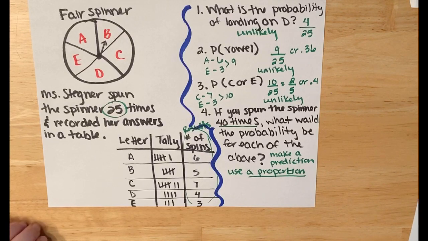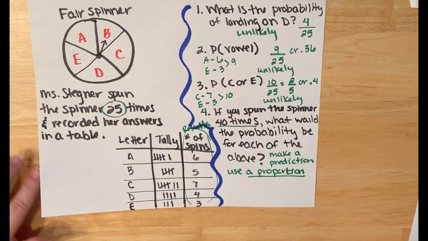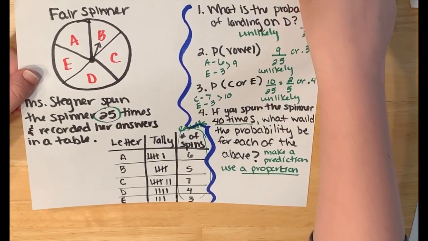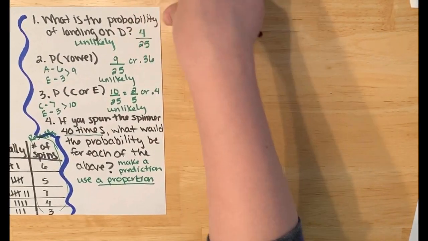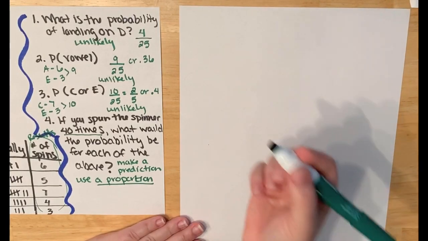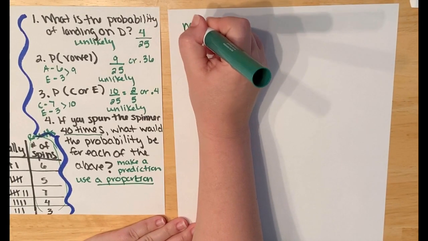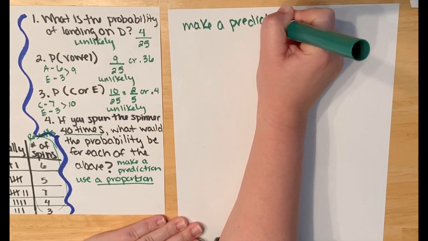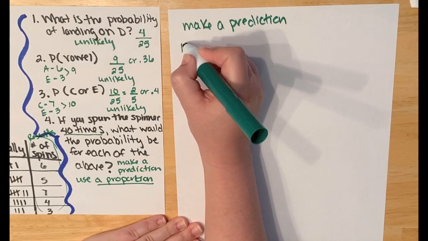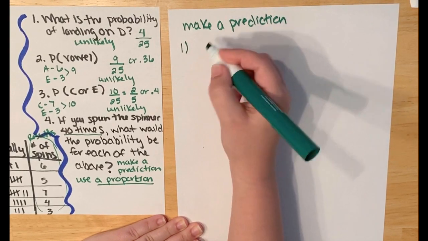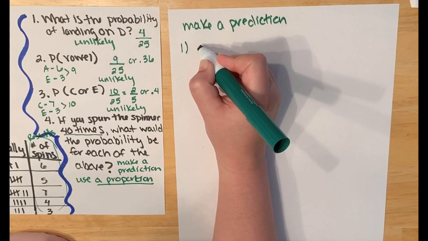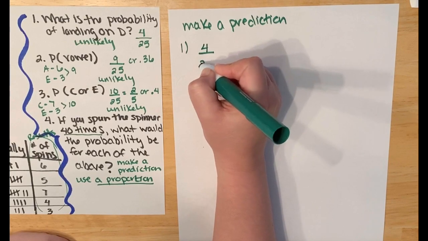The directions have asked us to predict what the probability of each of the above would be if I rolled it 40 times. Let me get a new sheet of paper here and move this one over because I'm running out of room. Number 1, the experimental probability, based on the experiment I did, for landing on a D was 4 out of 25.